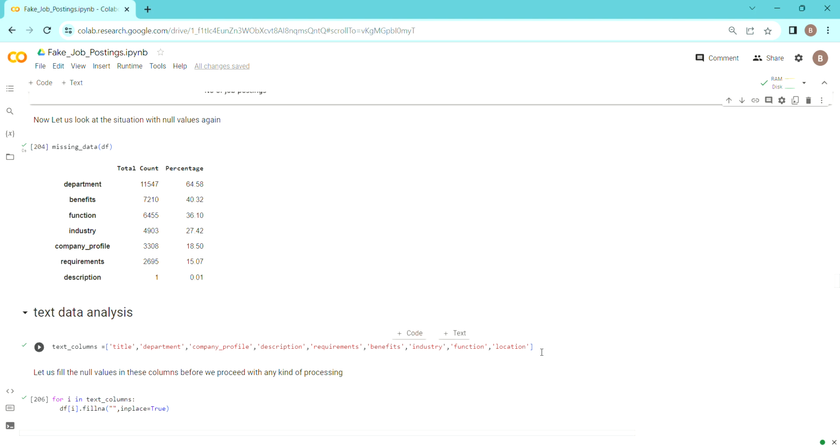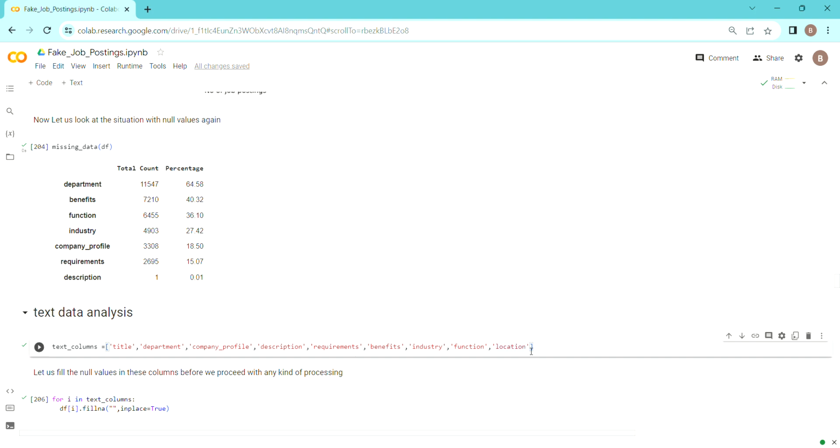First of all, I'd like to mention why I have used location here. Location and its frequency, let's say US has the highest job postings. So the frequency with which US appears in this data set can be very useful. In the later part of the project, we have used the TF-IDF vectorizer that can use this feature and turn it into a very useful feature.